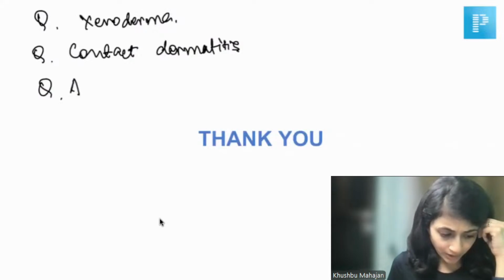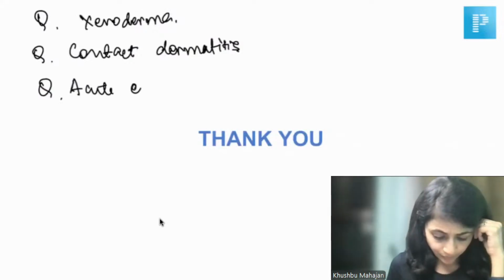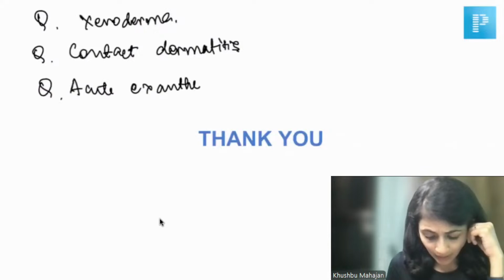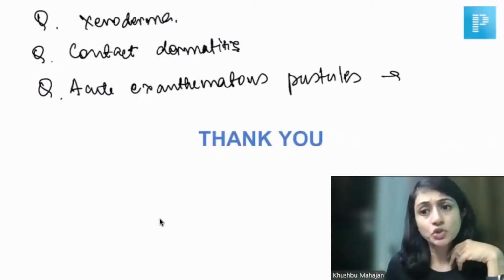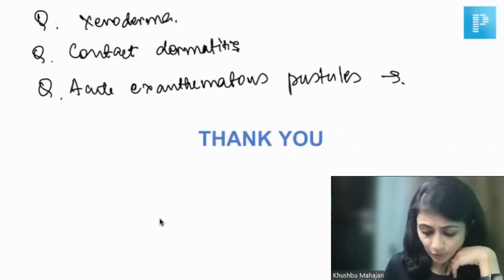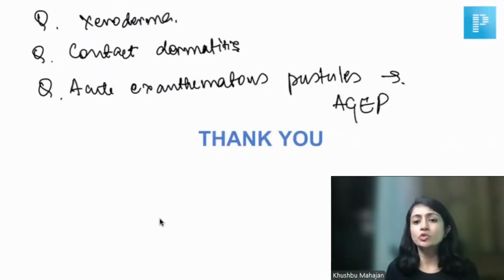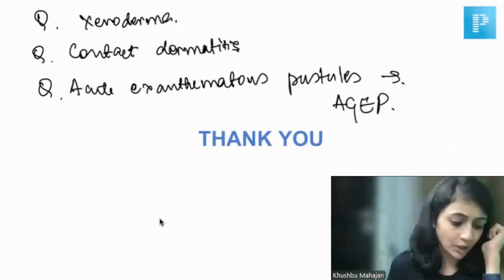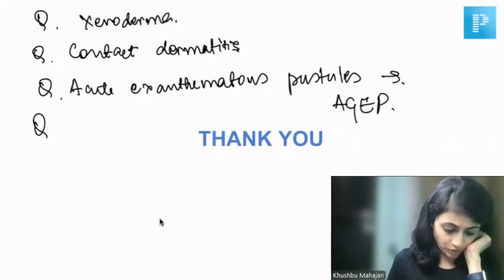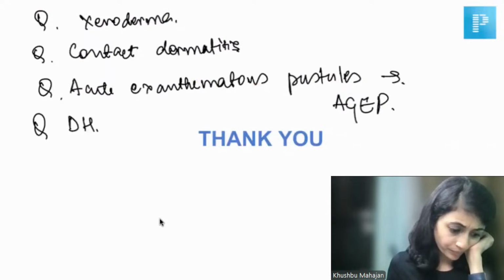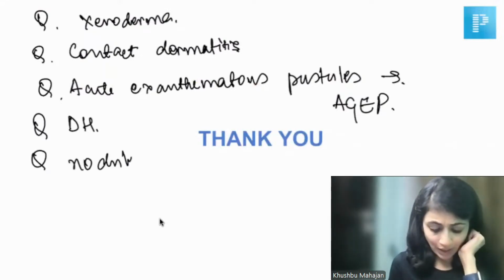Okay. You had acute exanthematous pustules all over the body. So if there were pustules all over the body and there was a history of antibiotic, as someone was telling me, then probably the answer would be AGEP, or acute generalized exanthematous pustulosis, that happens after a drug intake, can be after an antibiotic also. So there was a question on dermatitis herpetiformis. Nodules on head. Can you elaborate on this question?